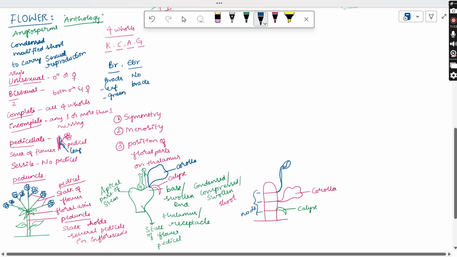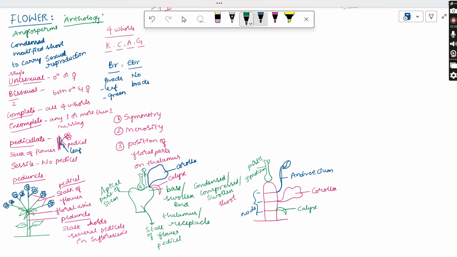If this calyx, corolla, androecium or the stamens, if all these are arising from the different nodes, there is one rule that all the time the terminal position or the tip of this shoot should be occupied with the gynoecium only. So I am just drawing here. Let us say this part is carpel or pistil or gynoecium or the female part of the flower. So this pistil or gynoecium always occupies the tip part or the terminal position. So you can see the difference here.